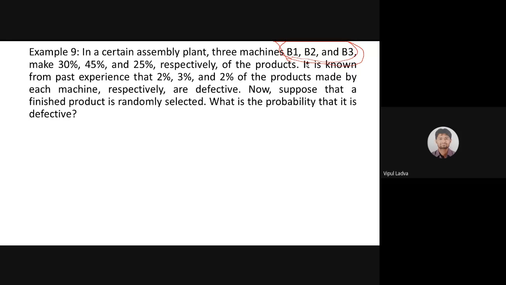Before going for that, let me try to explain it, for the students who are not understanding this, once again. We are having one factory. I'm running one factory. This is my factory, might be, and now I'm having 3 machines with me. B1, B2, B3. These are my 3 machines.